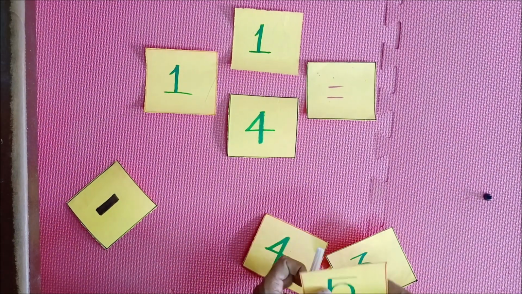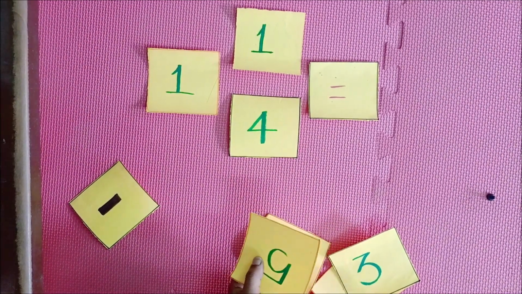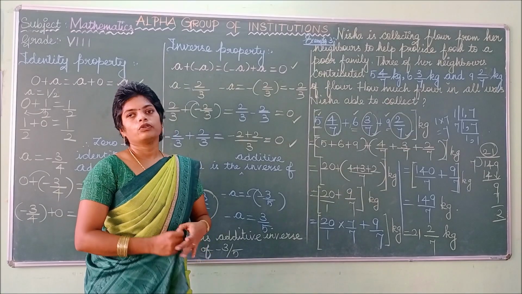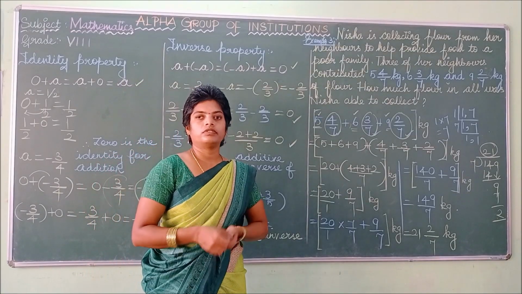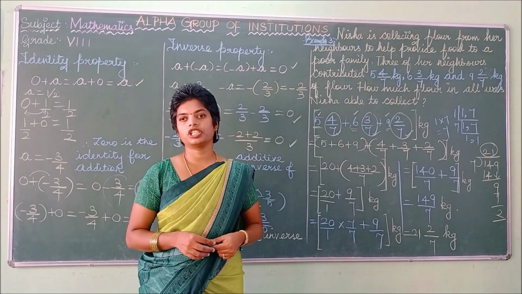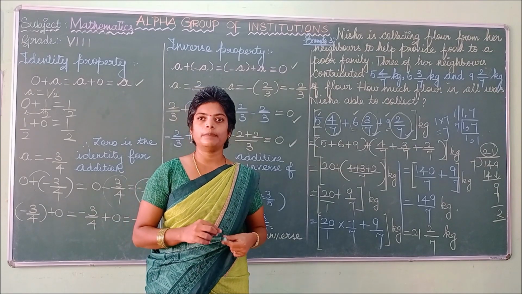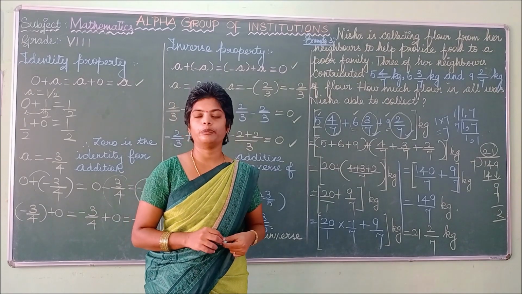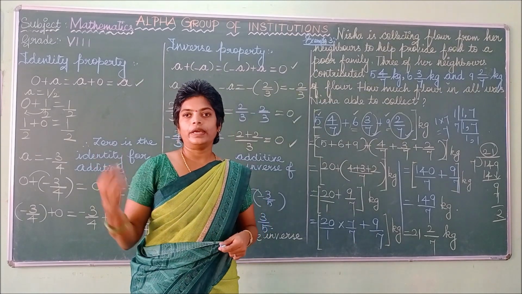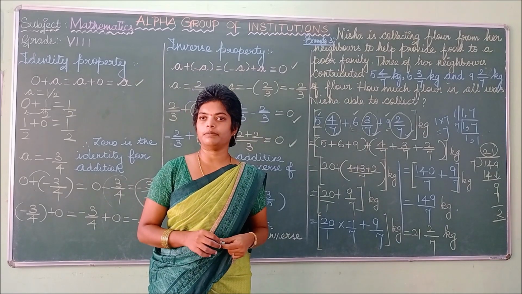So thank you children. You can do this activity using any of the fruits, orange, apple like that, and send me in the WhatsApp group. So listen children, you can go through this video one or twice, then only you can easily do your worksheet. This is your new academic year, you know very well. So you have to keep one separate note for this maths and put lines. Every day you write date and topic, everything you have to write clearly. Then it will be helpful for your examination.